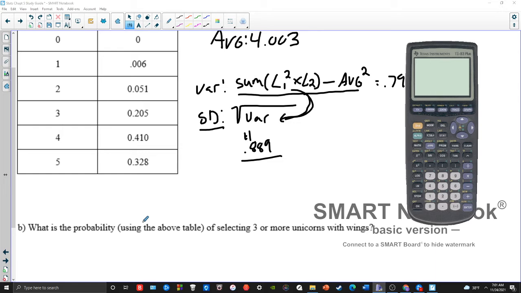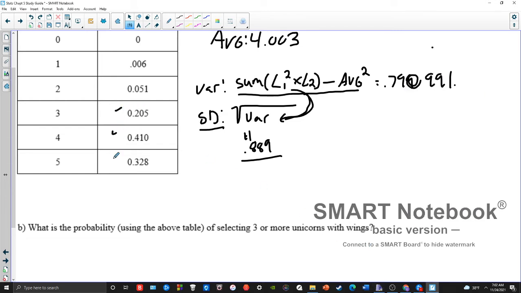What is the probability, using the above table, of selecting 3 or more unicorns with wings? Okay, so if we have the table, we don't have to worry about binomial CDF or PDF stuff. So if I have the table, I want to select 3 or more unicorns with wings. Well, here's 3 unicorns. Here's 4 unicorns. Here's 5 unicorns. I can just add up all these probabilities together and get that.